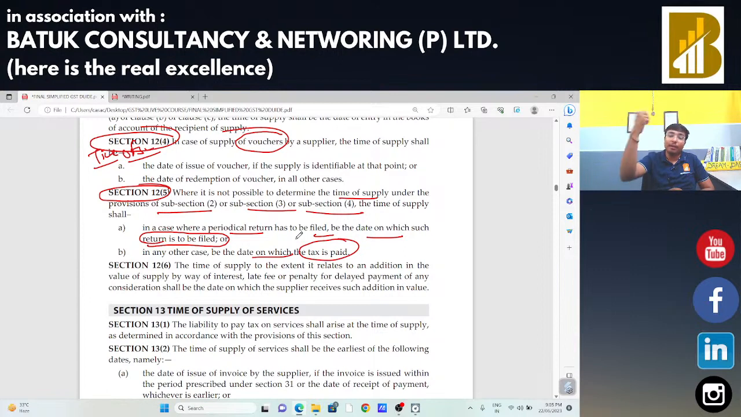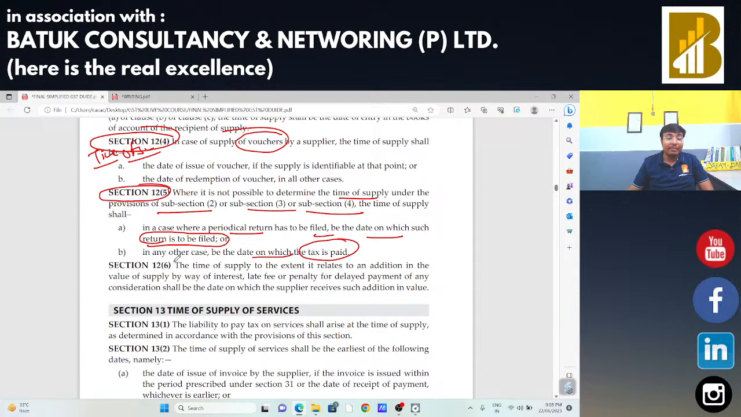If not identifiable, redemption. If I am not able to decide the time of supply as per subsections 2, 3 and 4, in that case I can take the reference of section 12 subsection 5, that is, on the date of filing of my return, and the day I make the payment will be considered as my time of supply.